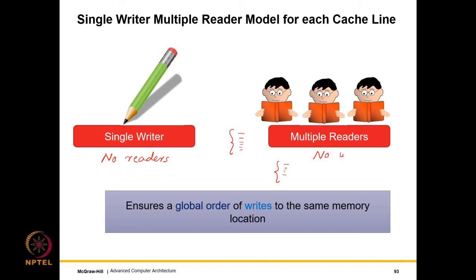So if I were to take this particular case in mind, I can create a new protocol. Let's say for every block, I create some kind of a token and I just pass around the token between the writers, in the sense that whoever holds the token, that cache can write, nobody else can. Then the order in which the token is passed will ensure a global order of writes to the same memory location, right?